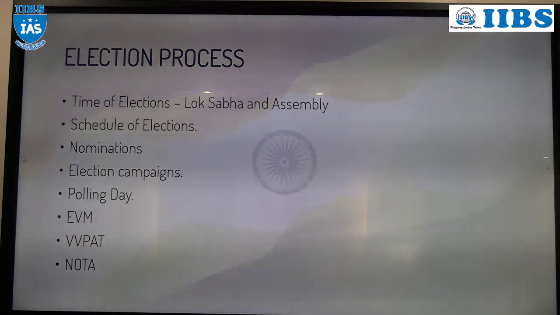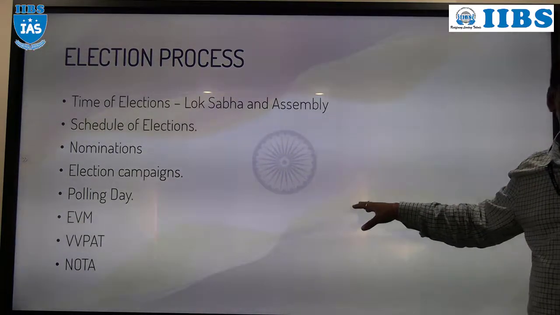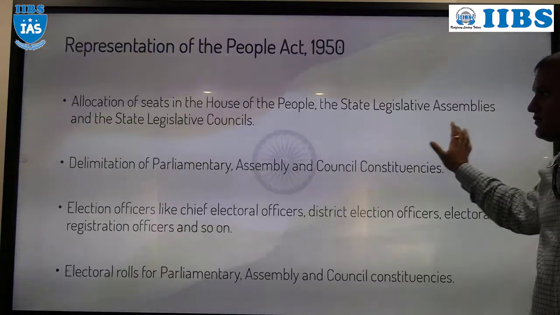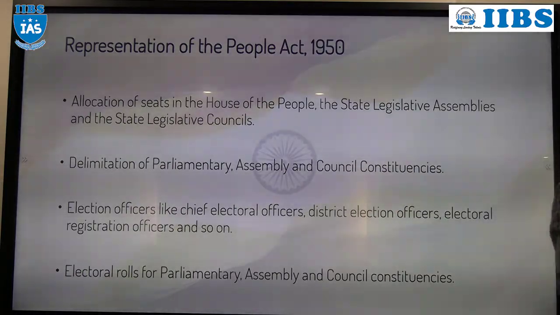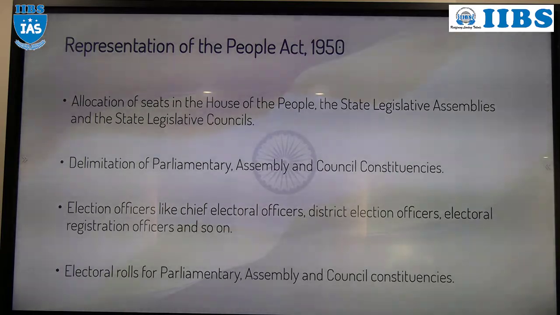Understood? Okay. So hope everyone understood about the NOTA system. What is the NOTA system? None of the above. Who introduced it? The Supreme Court has introduced this system.